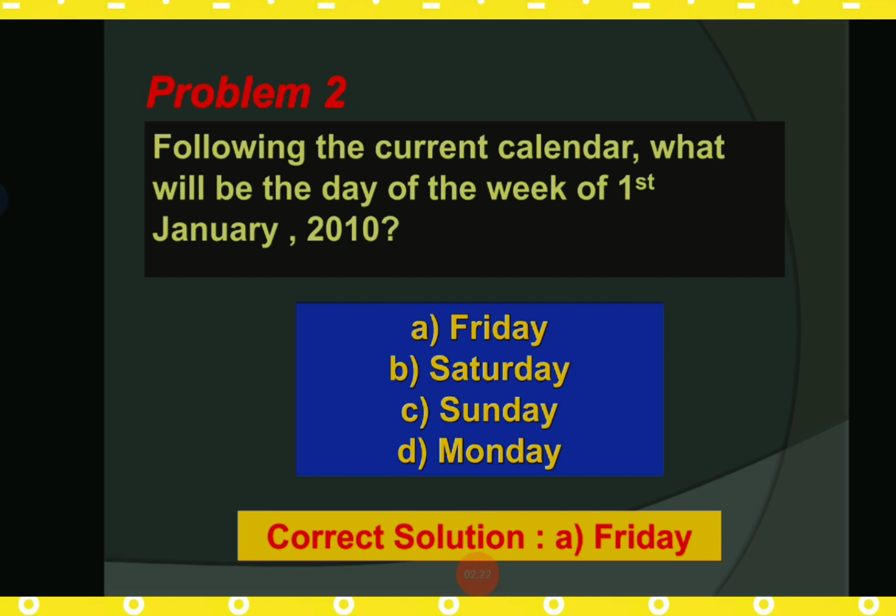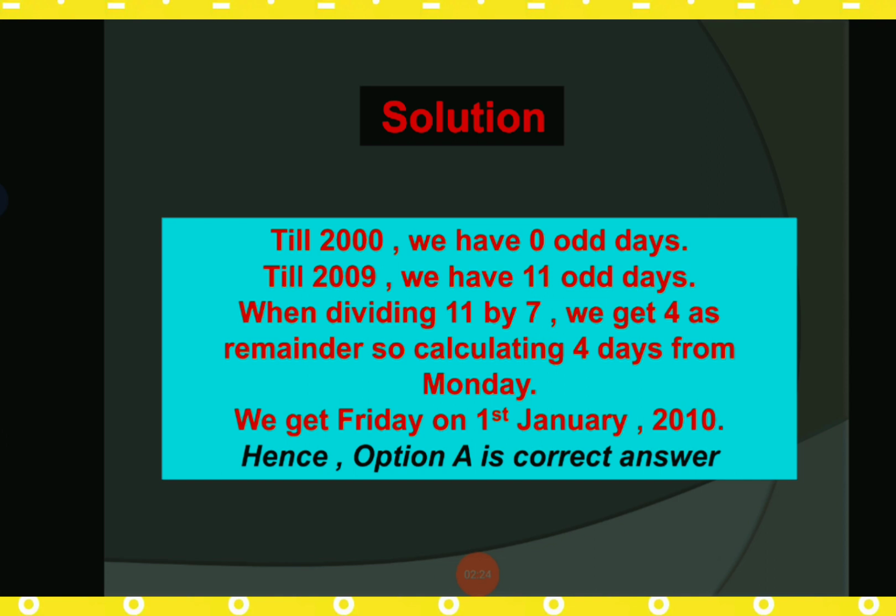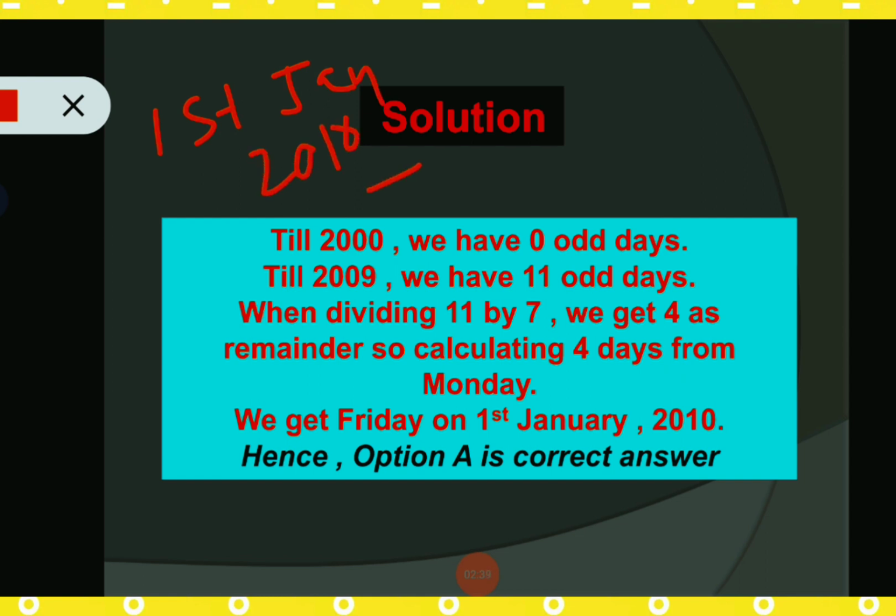So now going to the next one. So 2010 1st January. Okay, so we have to calculate the day of 1st January 2010. Okay, so from the given chart in my previous session on calendar series problem, we have already mentioned 400 years, 600 years, 800 years, 1200 years, 1600 years, and 2000 years have 0 odd days.